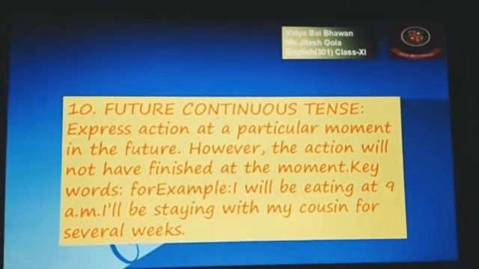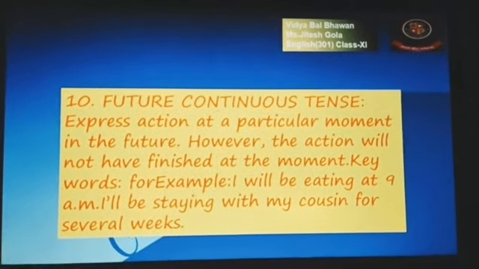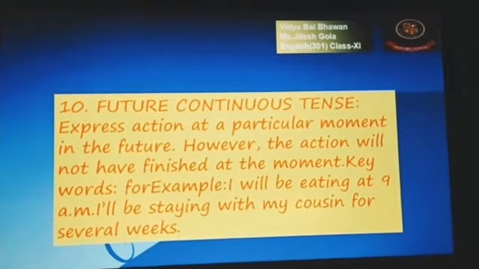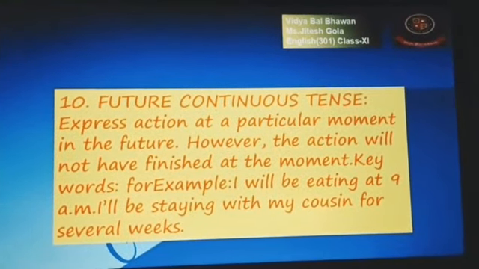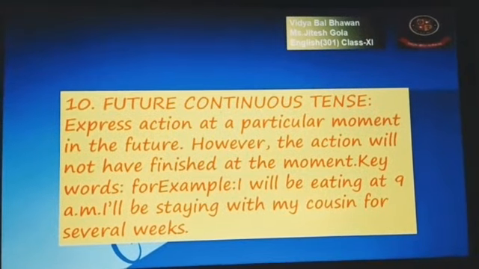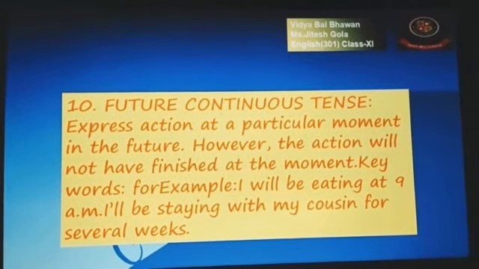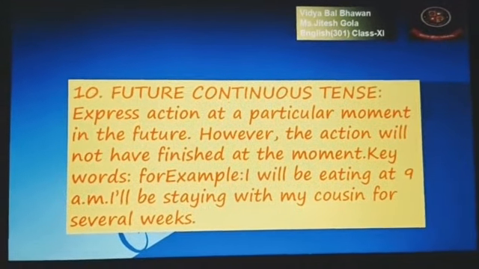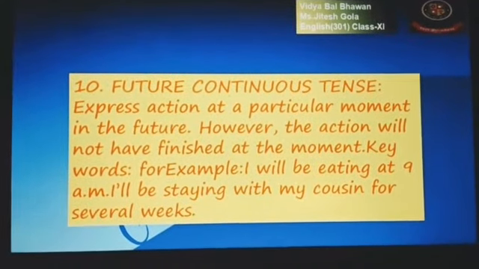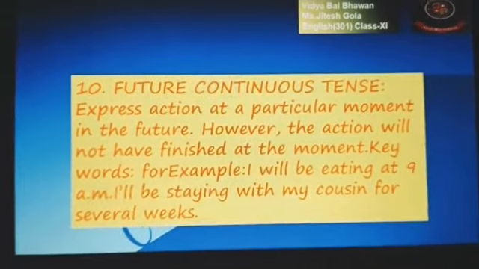Future continuous tense. If we talk about future continuous tense, it expresses action at a particular moment in future. However, the action will not have finished at that moment. Clear? When we are talking about future continuous tense, it means in future it is still going on.